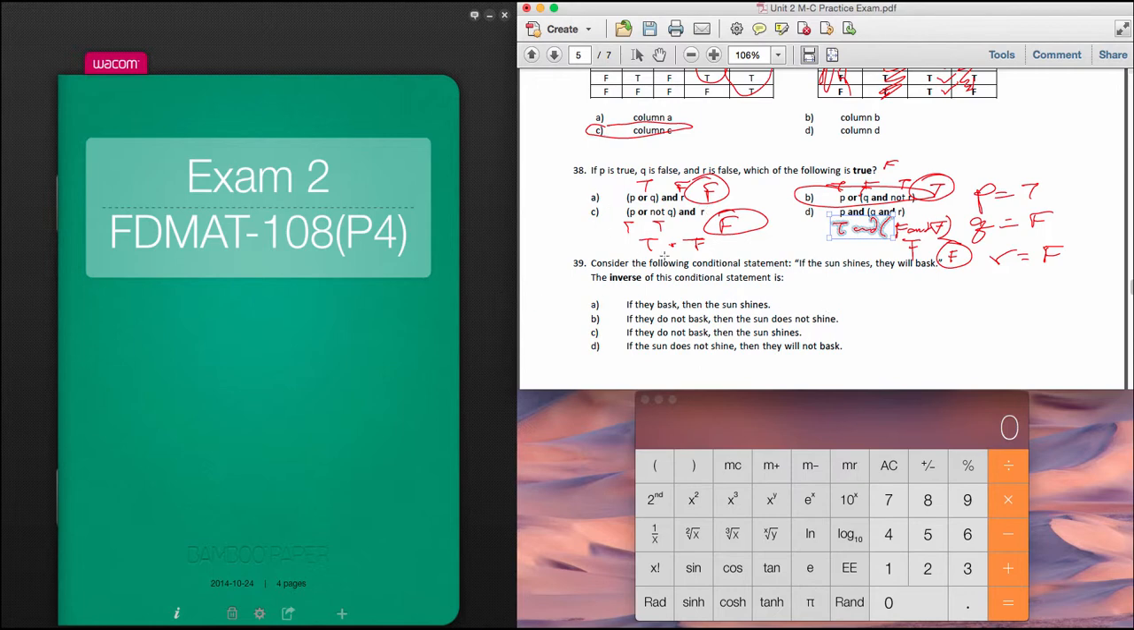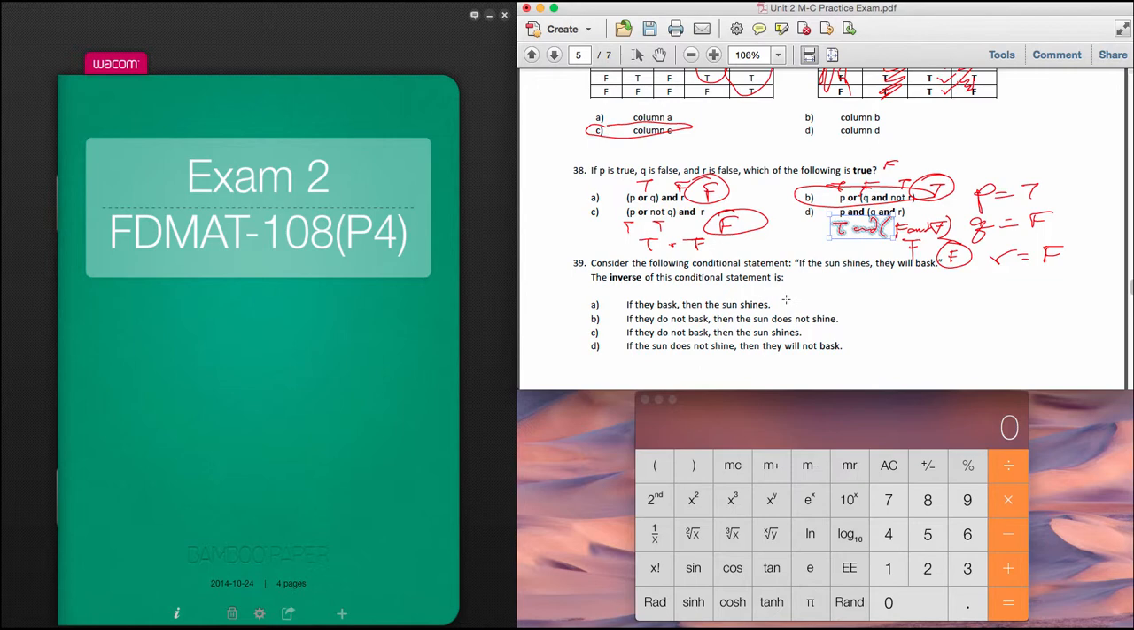Okay. Number 39. This is the one I started earlier. If the sun shines, they will bask. The inverse of this conditional statement is, if they bask, then the sun shines. Okay? If they do not bask, then the sun does not shine. Okay? If they do not bask, then the sun shines.